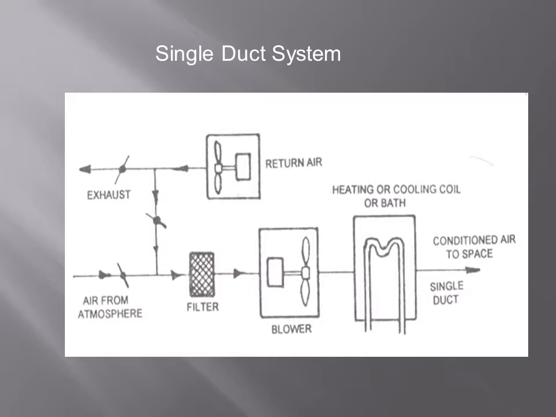Now the air is forced to the cooling or heating coil depending on summer or winter. In winter we need a heating coil, and in summer we need a cooling coil. Depending on the weather condition, we use either coil, and we force the air to the coil with the help of a blower.